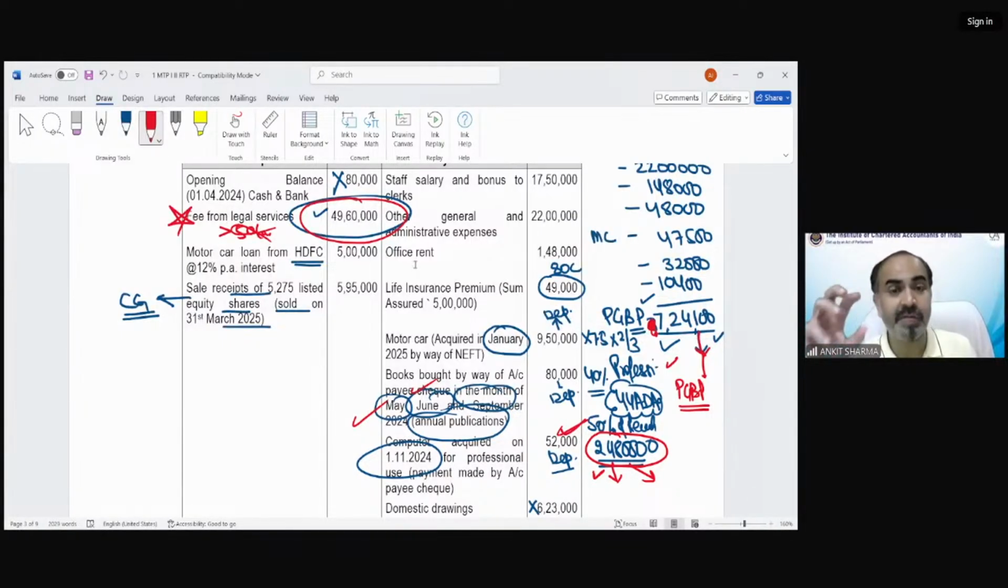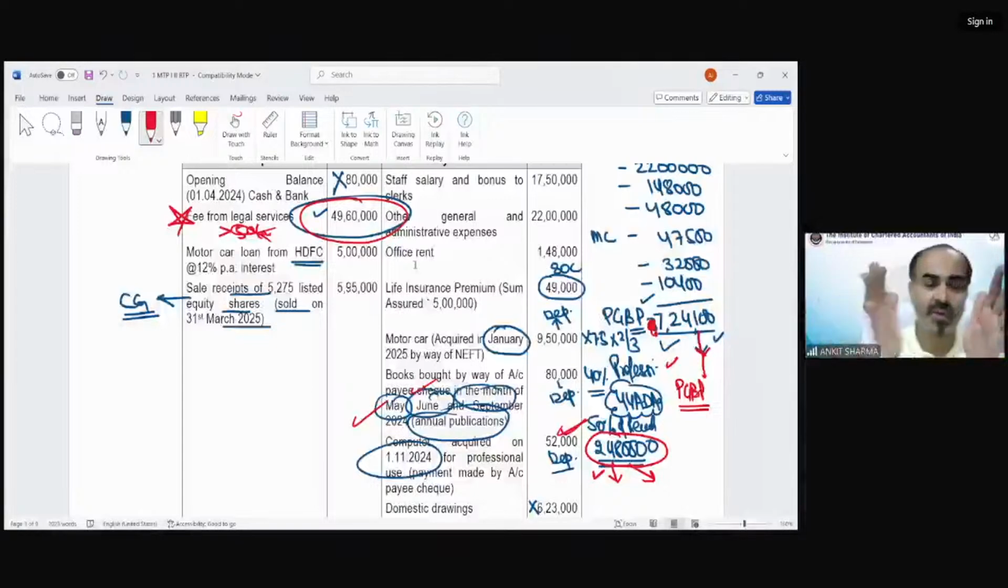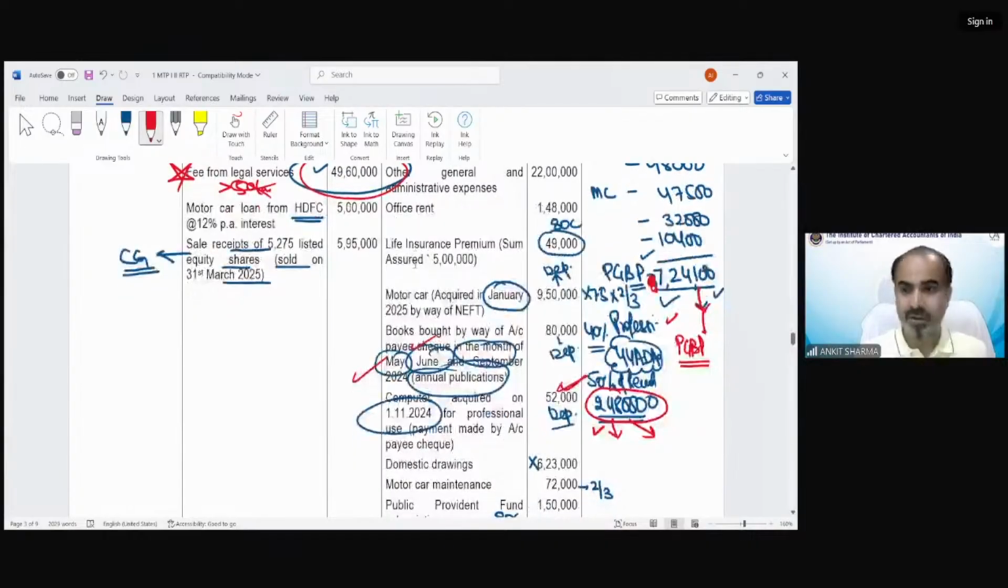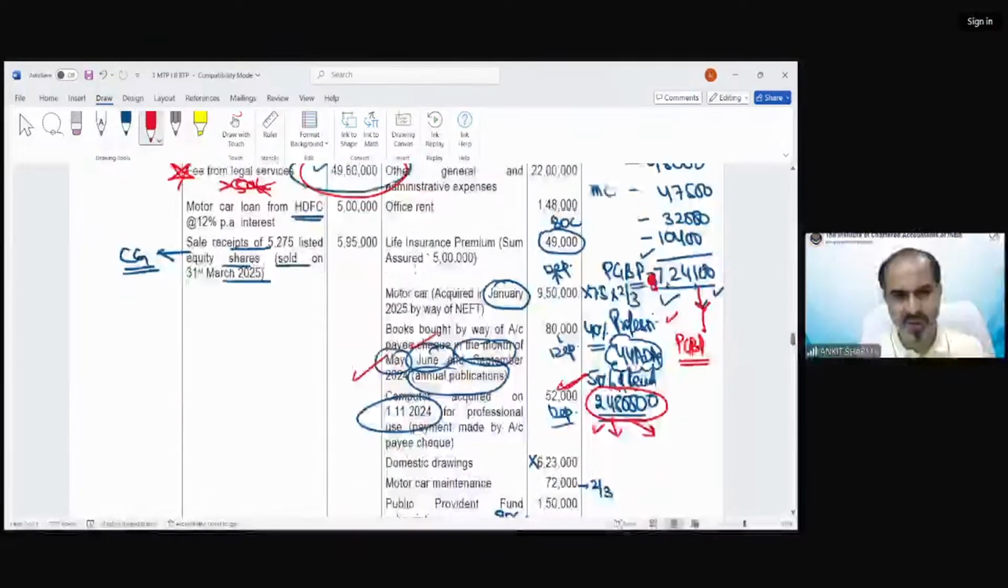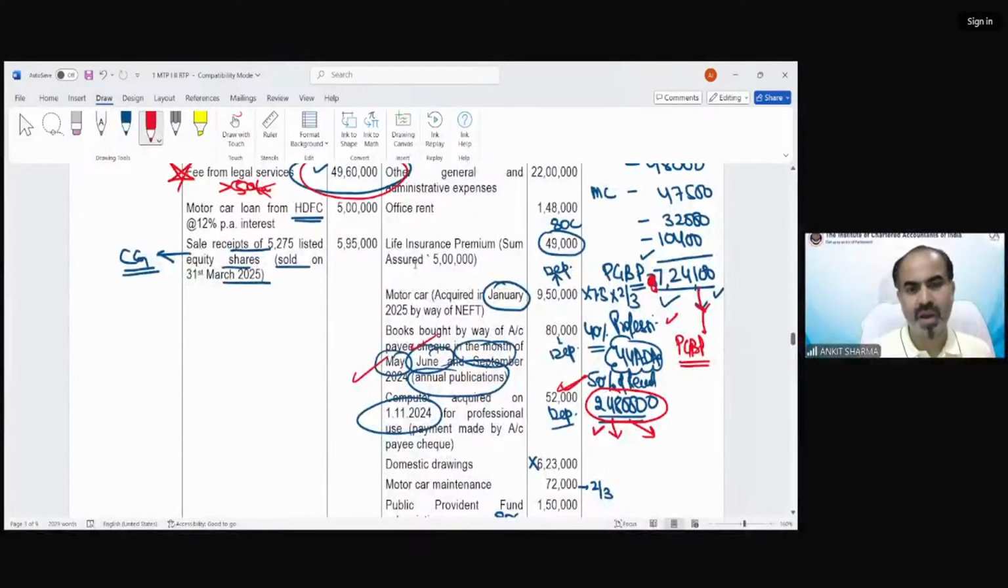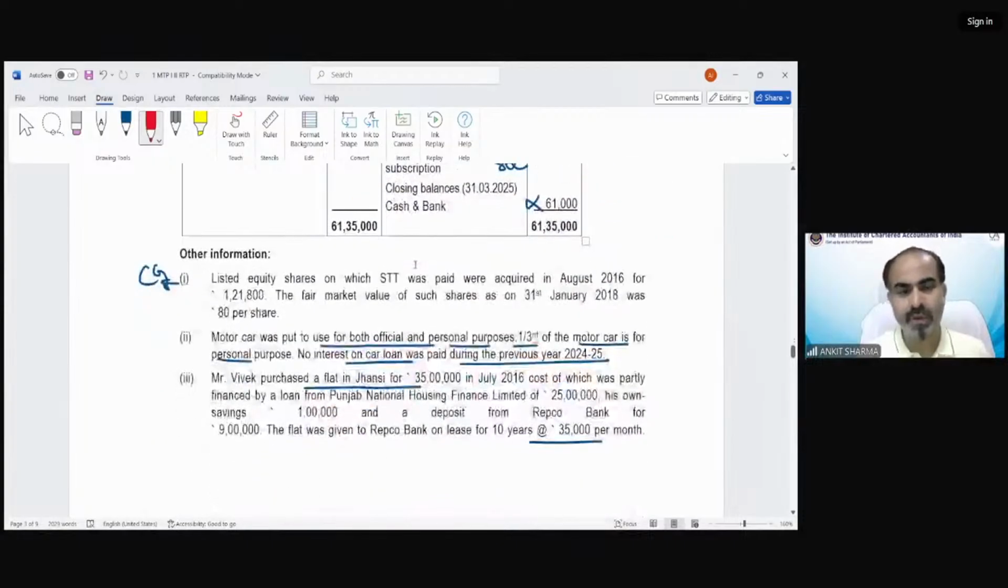So this is a very interesting question. I always say whatever question, whatever point you think is very relevant and very important, you can mark it. This is a question you should mark, very, very important for the purpose of your examination. Okay. So that was the PGBP income part we have solved. Now we will see there was a capital gain, listed equity shares on which STT has been paid.